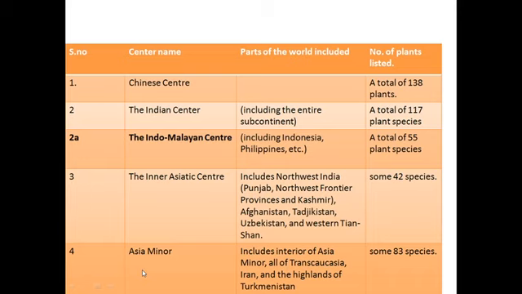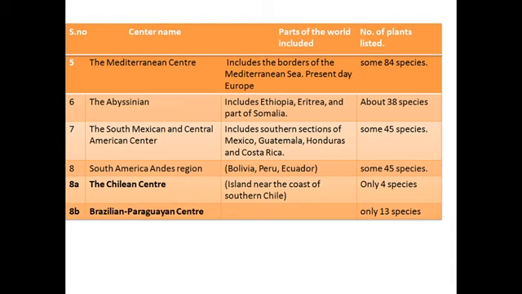Then we have Asia Minor. It includes the interior of Asia Minor, Iran and the highlands of Turkmenistan. Some 83 species are believed to have originated from here. Then the Mediterranean center includes the borders of the Mediterranean Sea. It's present in Europe. Some 84 species are believed to have originated from this center. Then we have the Abyssinian center, which includes Ethiopia, Eritrea, and parts of Somalia, with 38 species. Then we have the South Mexican Central American center. It includes sections of Mexico, Guatemala, Honduras, Costa Rica, and some 45 species.